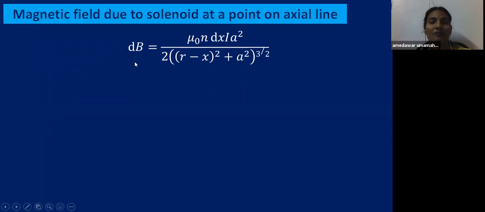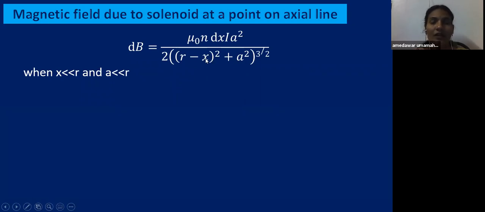So this is the equation we got in the just previous slide, that is dB equal to mu naught n dx I A square by 2 into (r minus x) whole square plus A square, whole power 3 by 2. So to get the total field, children, here x is, if you choose x, what is x? This is the distance from the center to the coil.